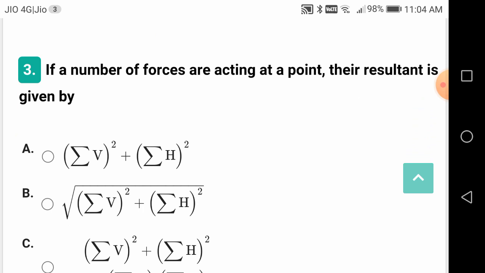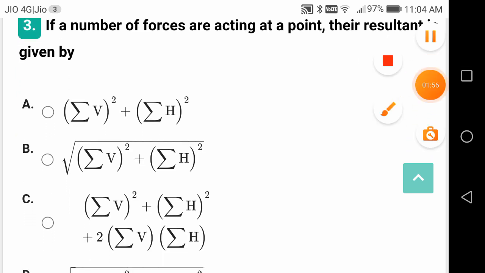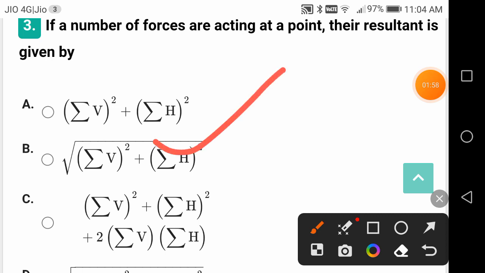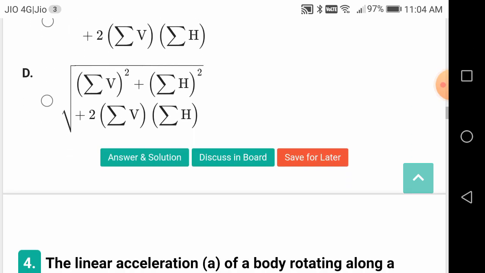If a number of forces are acting at a point, the resultant is given by under root of sigma V square plus sigma H square. V is the vertical components and H the horizontal components. Under root of that is going to give the resultant.